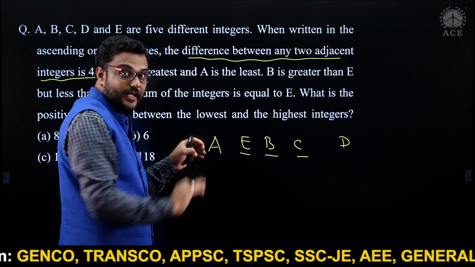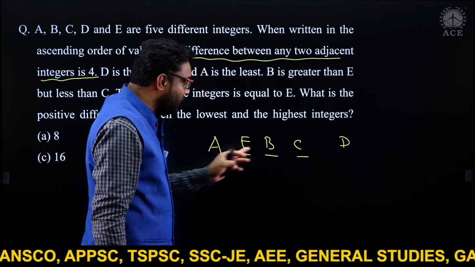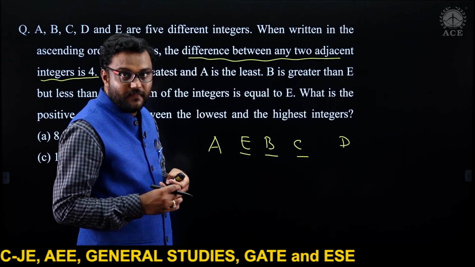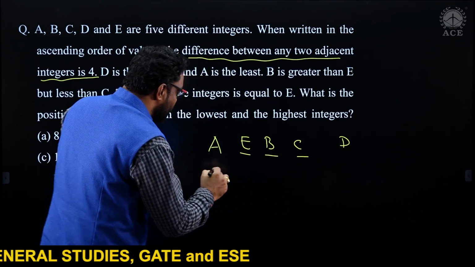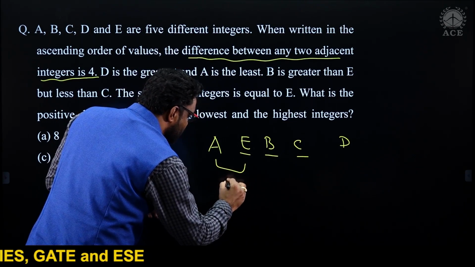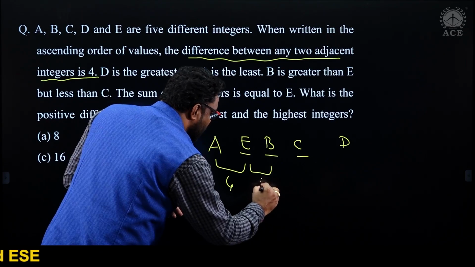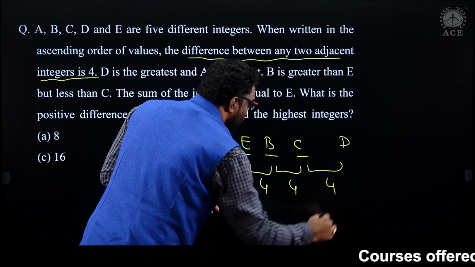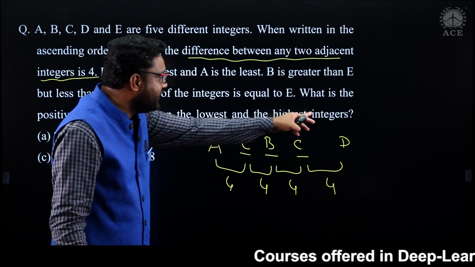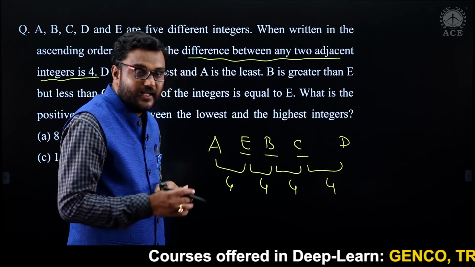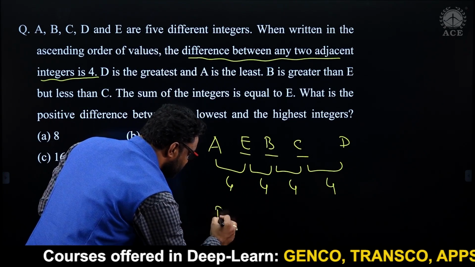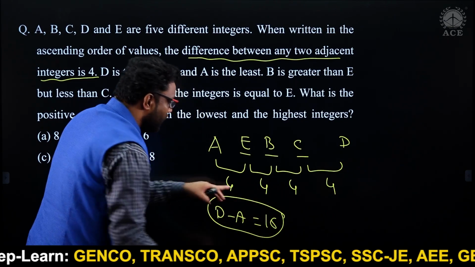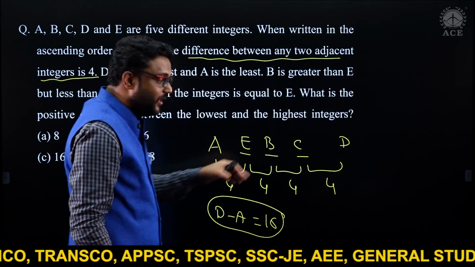This is ascending order, increasing. D is the greatest, A is the least. B is more than E but less than C. And they clearly mention the difference between two adjacent integers is 4. This is ascending order, so it should keep on increasing. Now what they are asking is the difference between the highest integer and the lowest integer. Highest integer is D, lowest integer is A. Here 4, here 4, here 4, the difference we will finally get is 16.